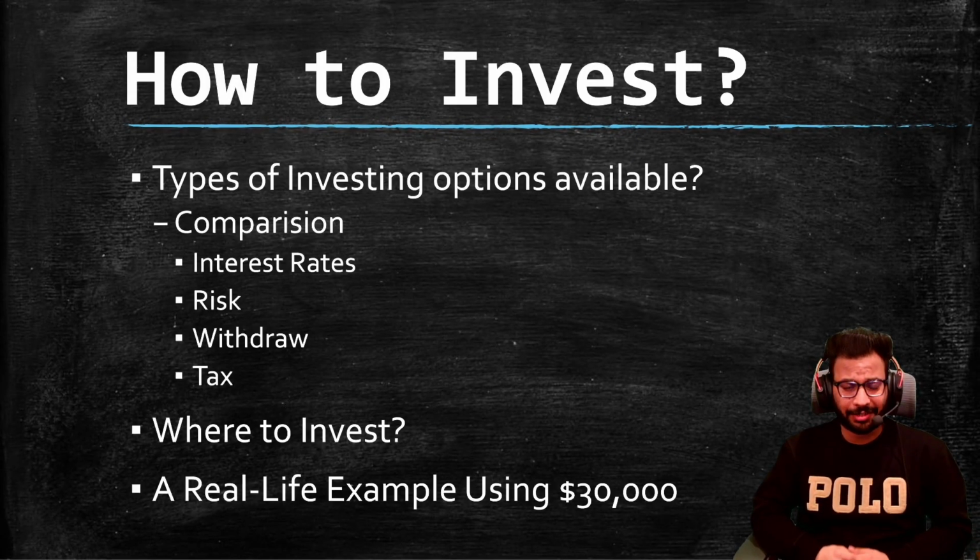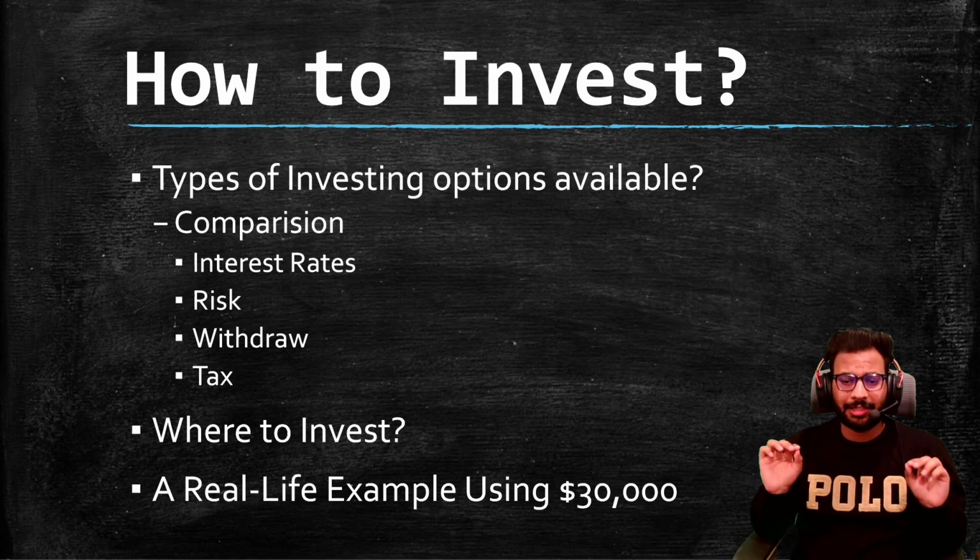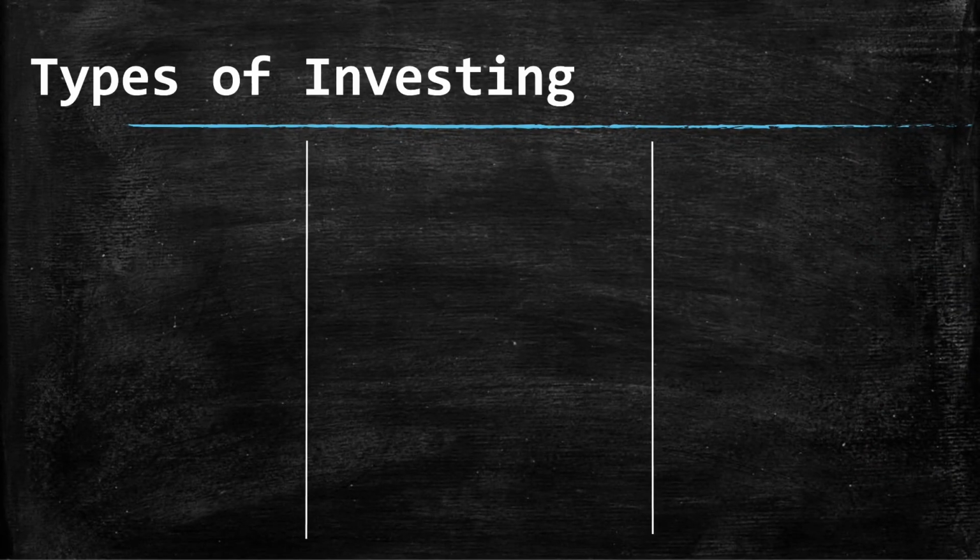Alright, let's get started. In today's video, firstly, I'll be explaining the different types of investing options available and their benefits, such as interest rate, risk, withdrawal and tax. Secondly, I'll also explain where to invest, such as which bank or which investing brokerage. In the last, I'll also show you a real life example using $30,000. Let's get into some action: types of investing.